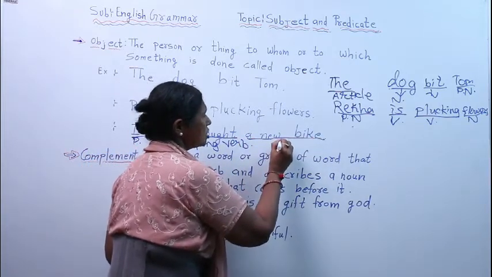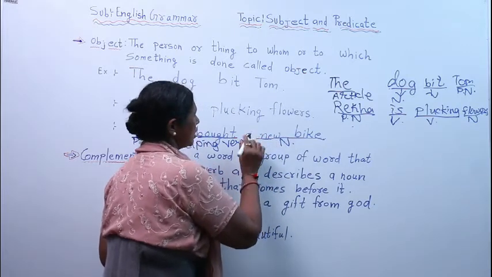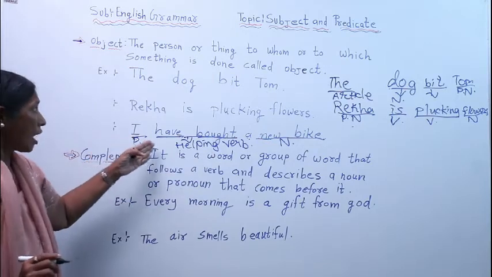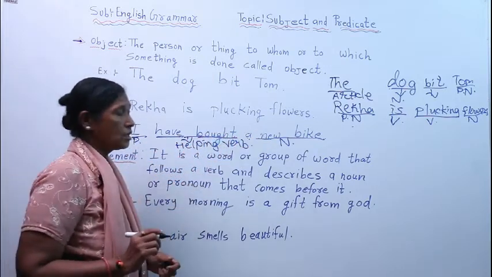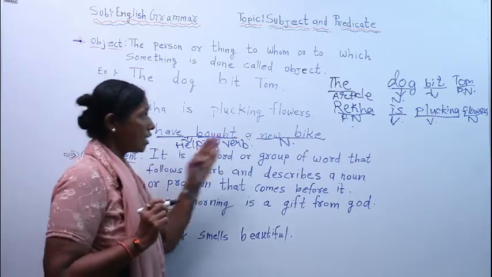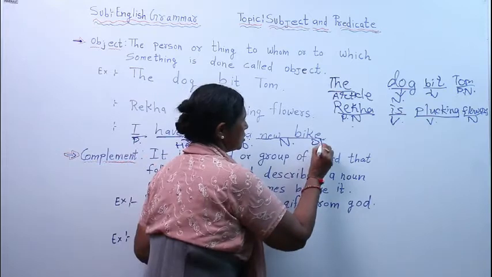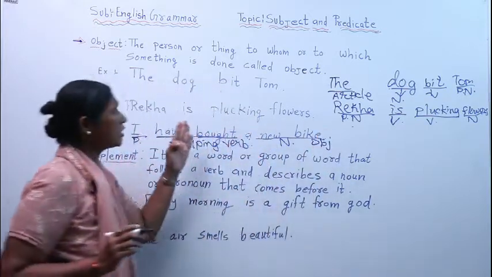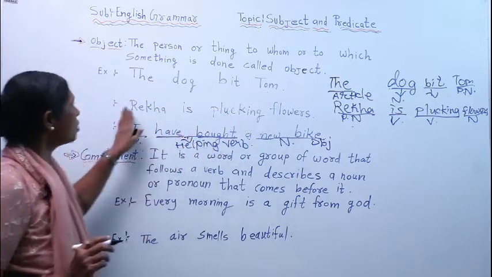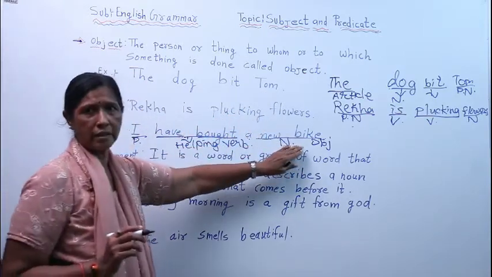New bike is a noun and a is an article. So who has bought a new bike? I have bought a new bike. So new bike is what? Object. Now I think you have understood. Here the object is Tom. Here the object is flower. And here the object is bike.